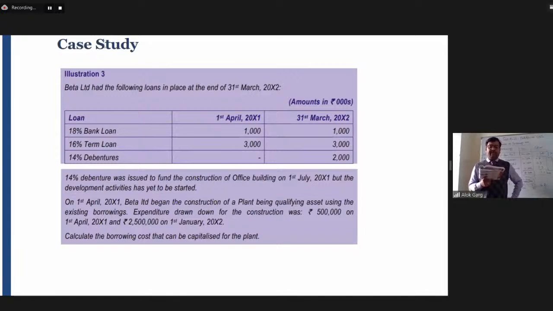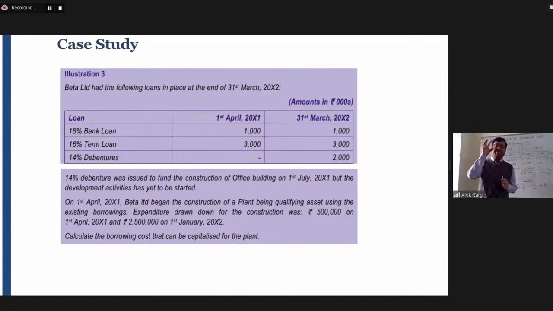So you are required to calculate the borrowing cost that can be capitalized for the plant, okay. So if you see this question, there are three loans given in this particular question, 16%, 18% and 14%. There is a specific information which is given for 14%, that this 14% is for the office building. So it is a case of specific borrowing.